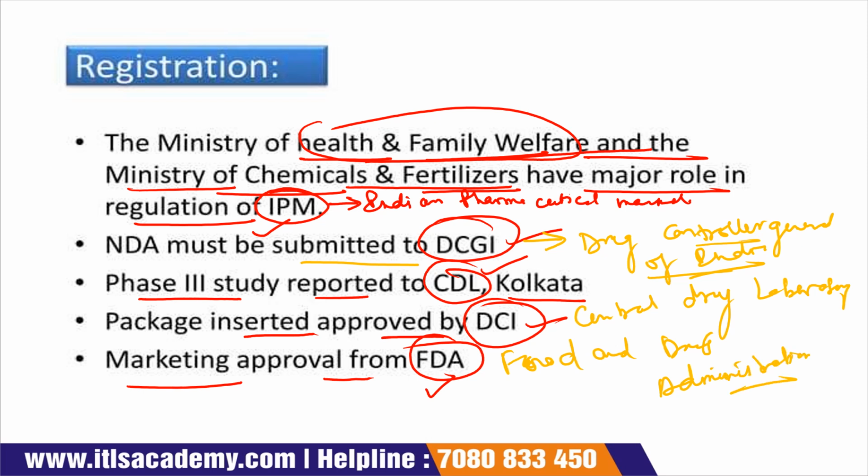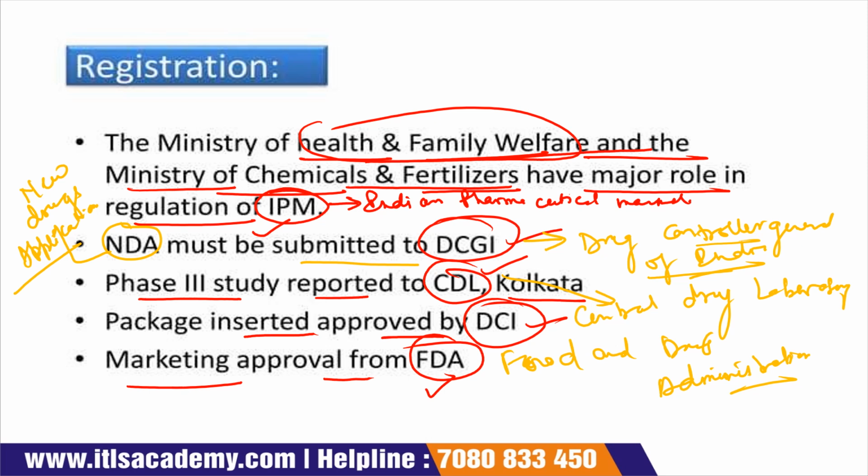Okay, now this NDA means new drugs application. If there is any application for a new drug, then it must be submitted to the Drugs Controller General of India. Okay, and phase 3 is reported to the Central Drug Laboratory. Okay, and packs are inserted to the DCI.